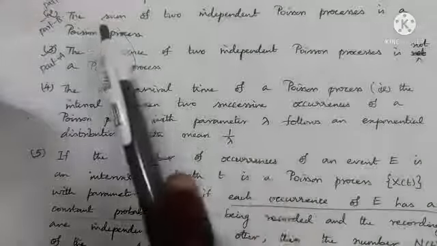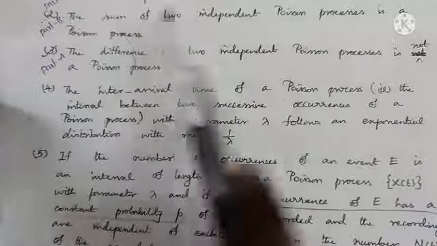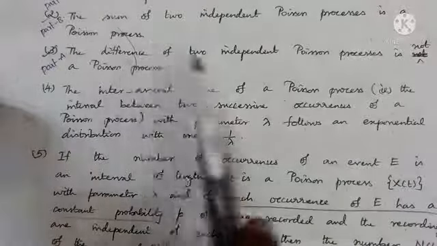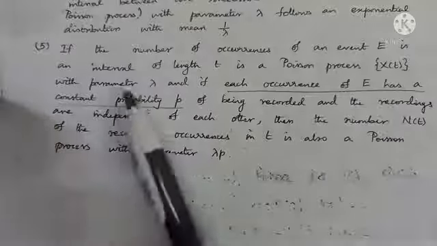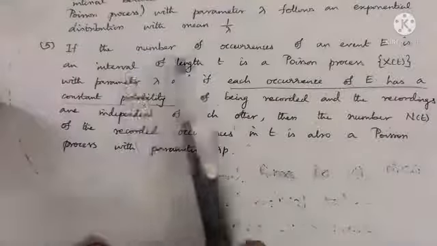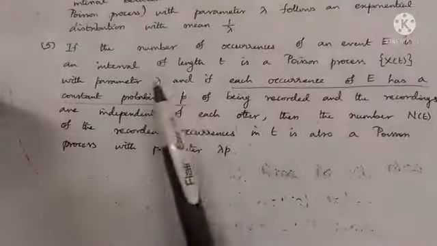Listen here. We had already seen the proof of some properties. The sum of 2 independent Poisson processes is a Poisson process. The difference of 2 independent Poisson processes is not a Poisson process. Let us see one more property without the proof. If the number of occurrences of an event E in an interval of length t is a Poisson process X of t with parameter lambda.